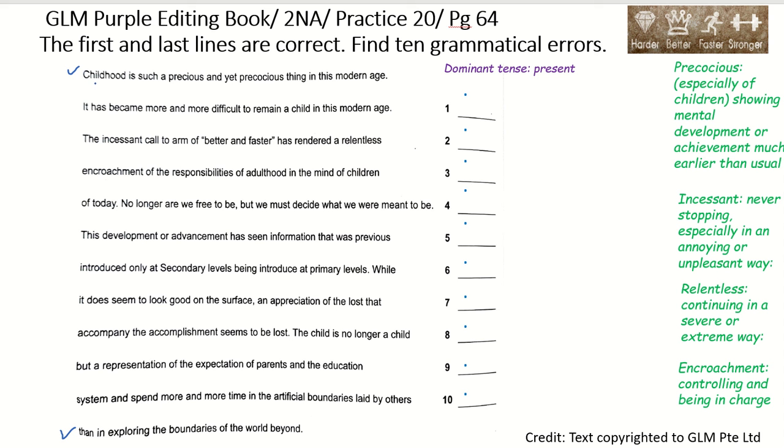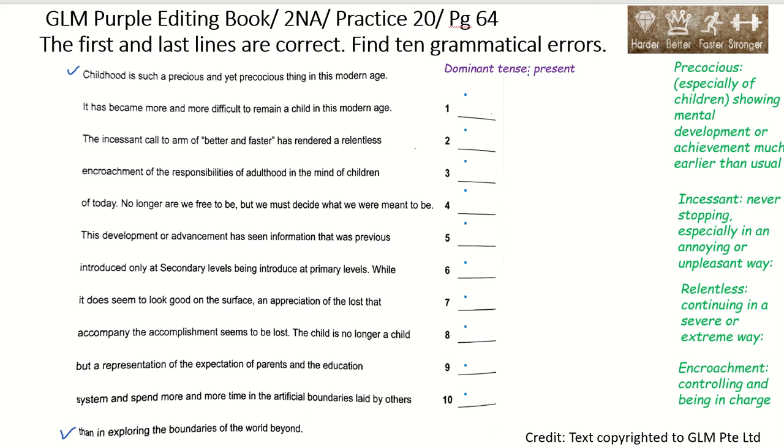All right. Let's continue. Find 10 grammatical errors. Childhood is such a precious and yet precocious thing in this modern age. So precocious means showing mental development or achievement much earlier than usual. In particular, for children, they seems to be much more mature than what their actual age is. It has become more and more difficult to remain a child in this modern age.